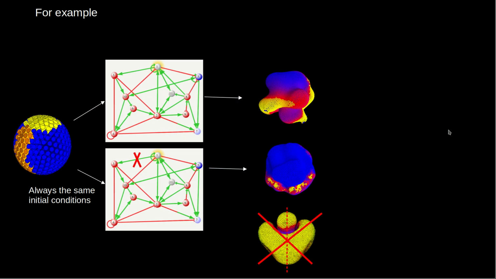For example, the morphology on the left becomes the one in the upper right due to a network of gene interactions that regulate cell signal and cell divisions. The mutation shown in the lower network will give rise to the second morphology, but there is no single mutation that from this network will give rise to the morphology at the bottom. For that morphology to occur, a major restructuring of the network is required, and thus, these three morphologies will never be observed in the same population. In that sense, this generative process determines the relational properties of the possible directions of morphological variation that will occur by mutation in a given population.